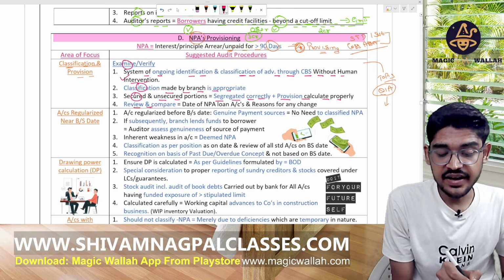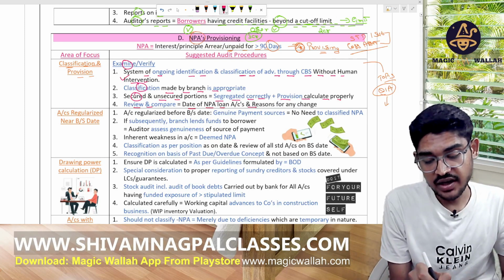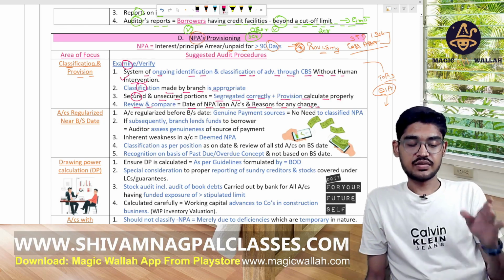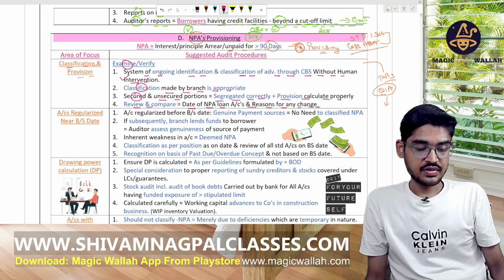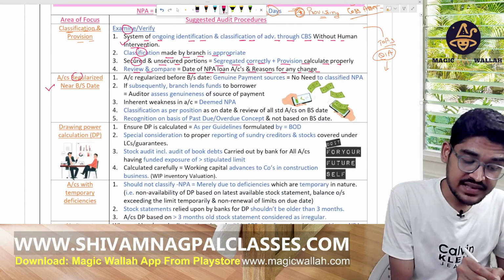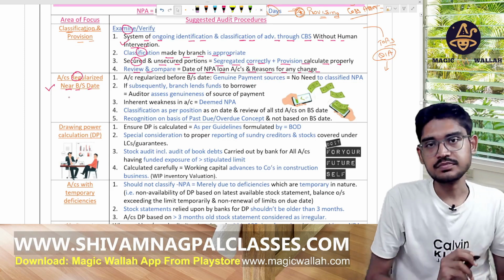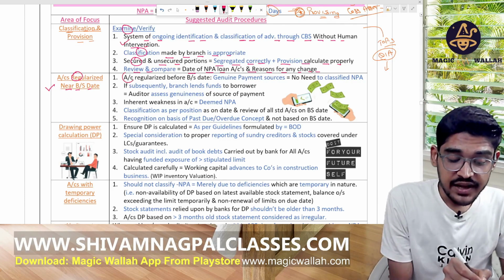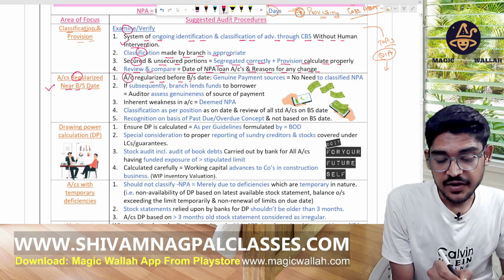Review and compare the date of the NPA loan account and the reason for any change. Okay. So the next point says any accounts regularized near the balance sheet date. What does it mean? See here, accounts regularized near the balance sheet date.